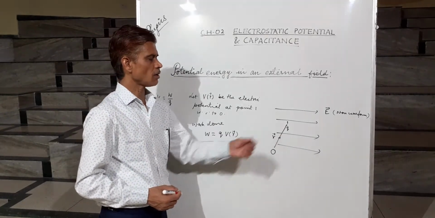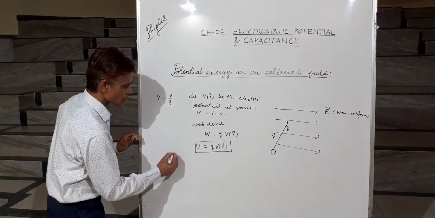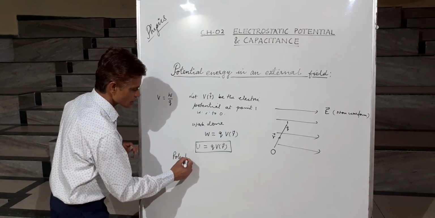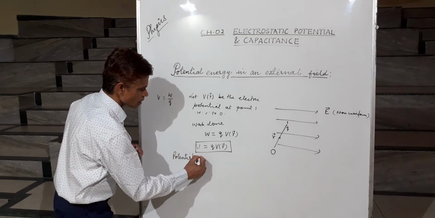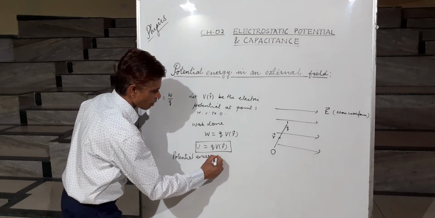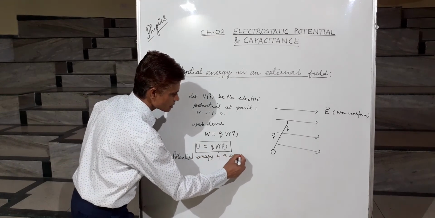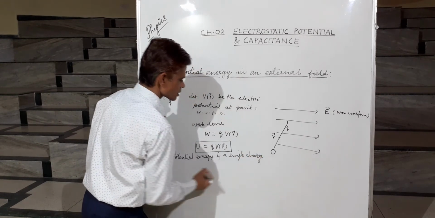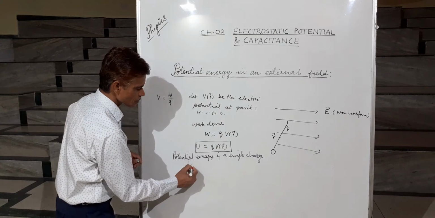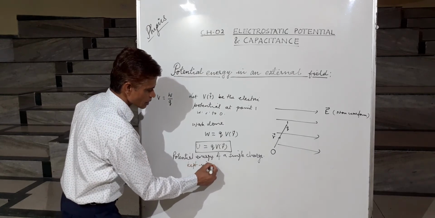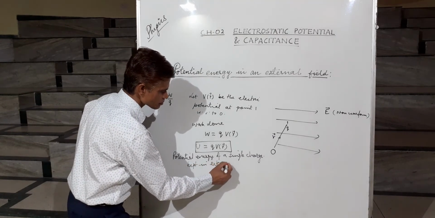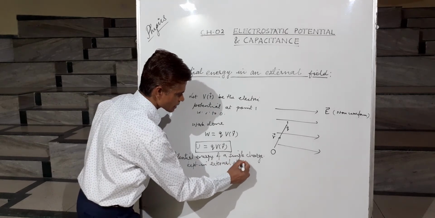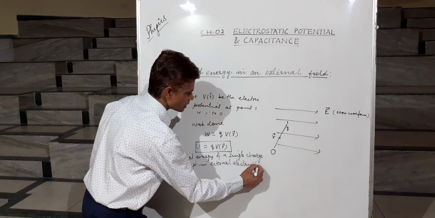This is the potential energy of a single charge kept in an external electric field.